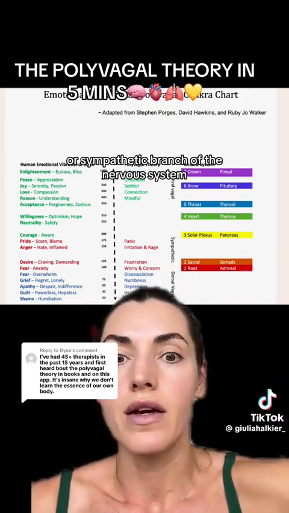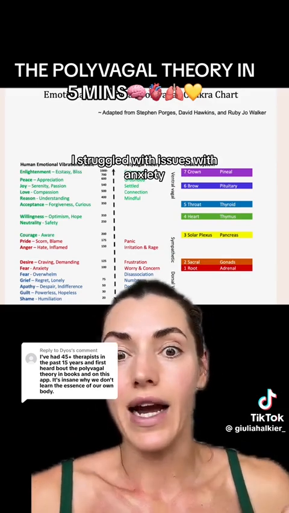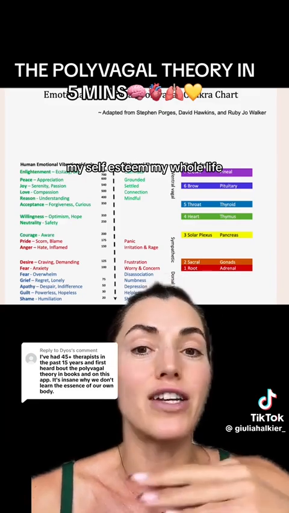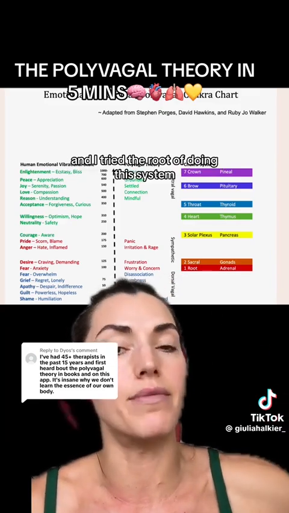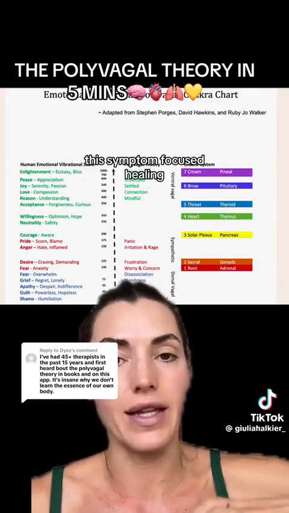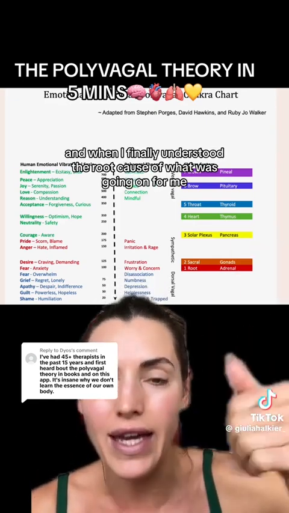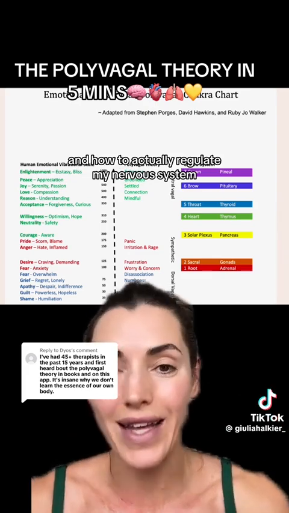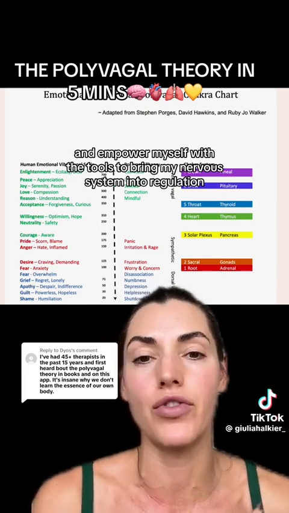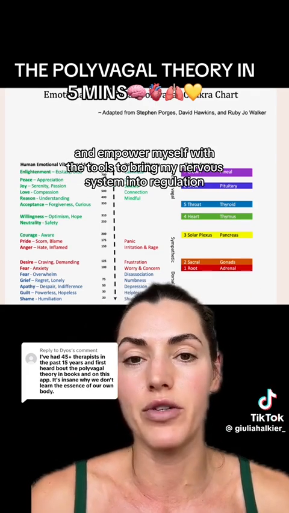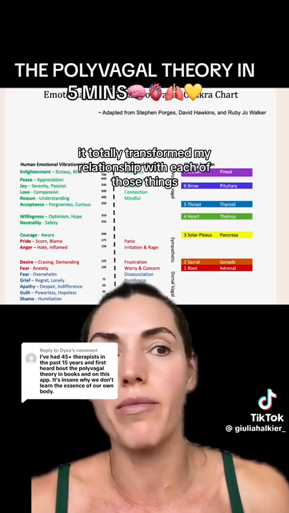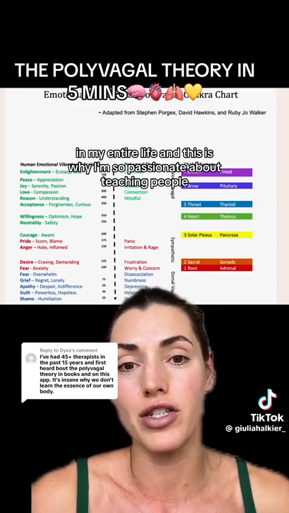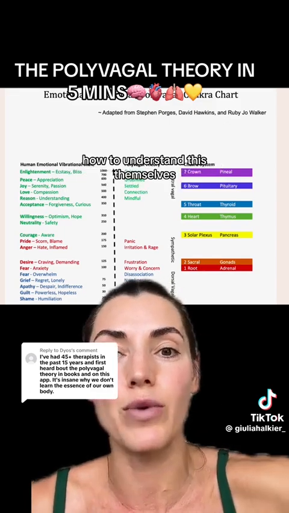I struggled with issues with anxiety, my body image, my relationship to food, my self-esteem, my whole life, and I tried the route of doing this symptom-focused healing, and it never worked. And when I finally understood the root cause of what was going on for me and how to actually regulate my nervous system and empower myself with the tools to bring my nervous system into regulation, it totally transformed my relationship with each of those things and my entire life. And this is why I'm so passionate about teaching people how to understand this themselves.